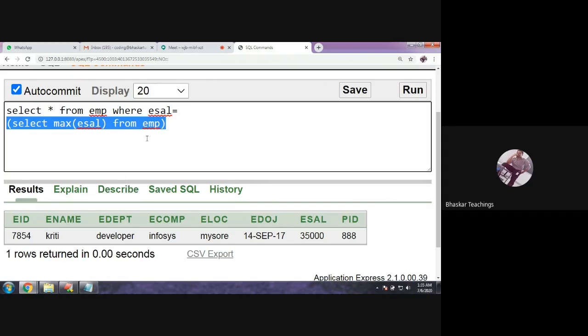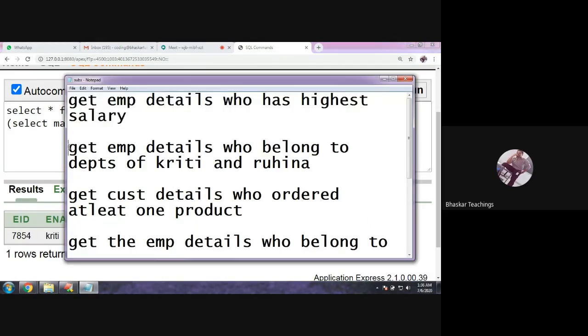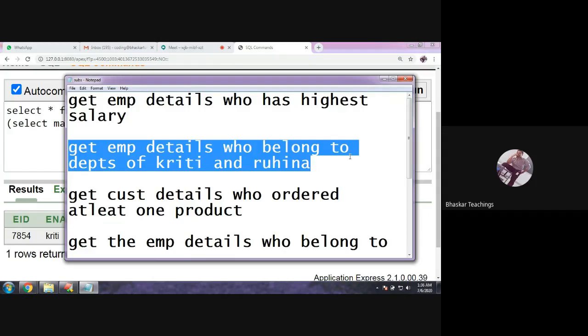we can decide whether it is a single row subquery or a multiple row subquery based on the number of values retrieved by the inner query. Here the inner query is retrieving only one value, therefore this is a single row subquery. I'm just checking the condition with the equals to operator. You understood, right? First the inner query is executed and then the outer query. The inner query's output is input to the outer query. Now let me show another example. Get the employee details who belong to the departments of Kriti and Ruhina.